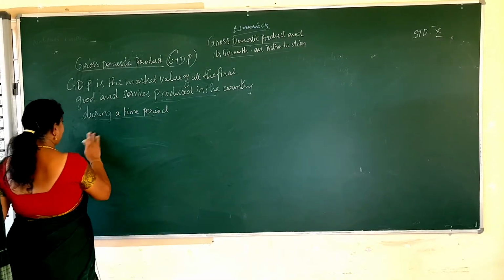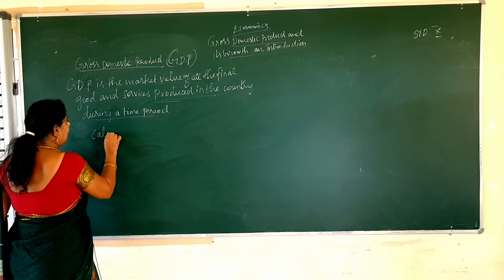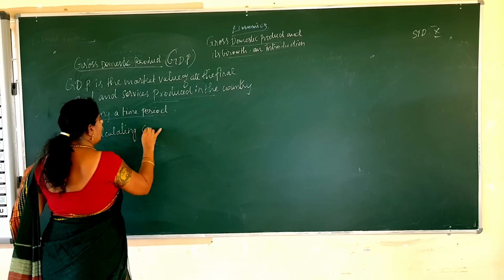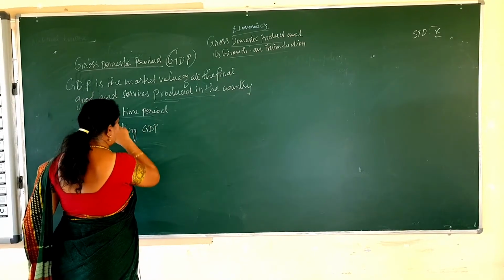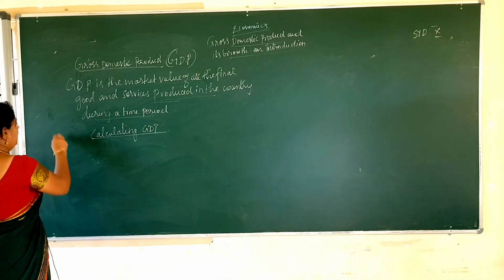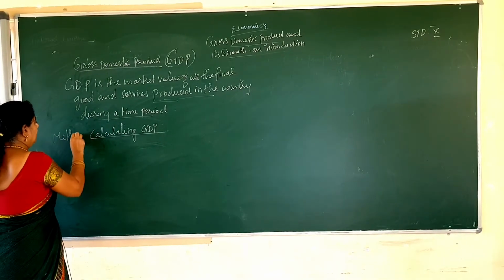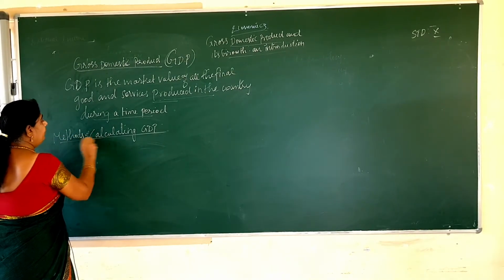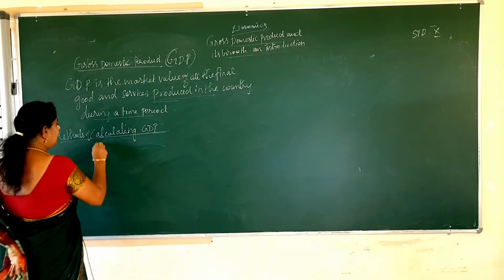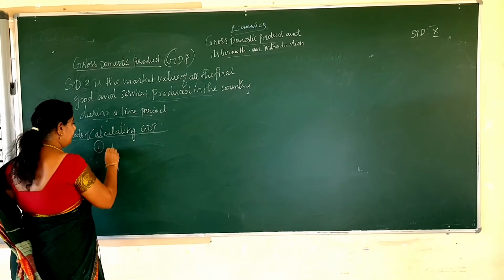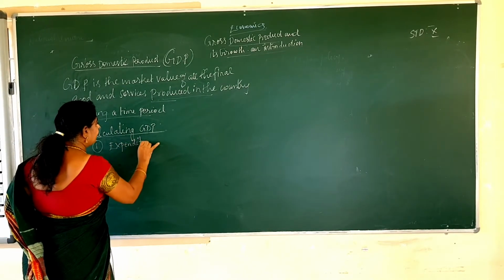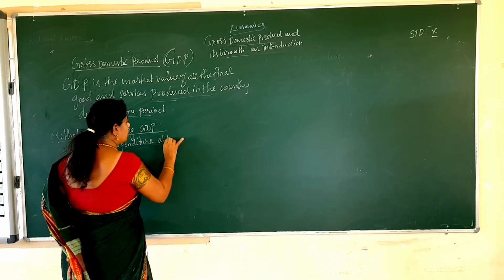Okay, calculating gross domestic product. What are the methods? Methods of calculating GDP, gross domestic product. There are three methods. First one is the expenditure approach.